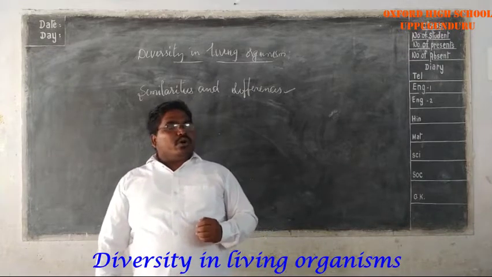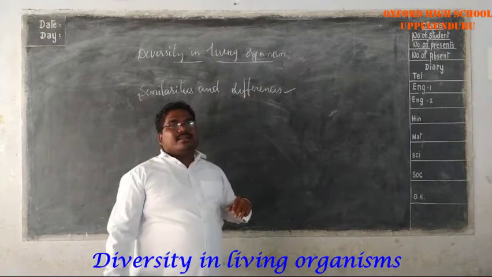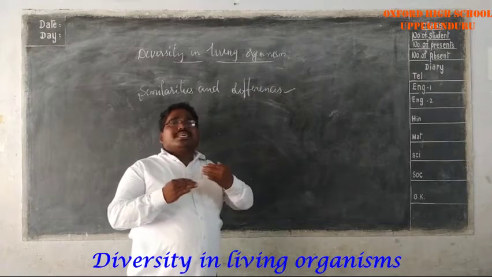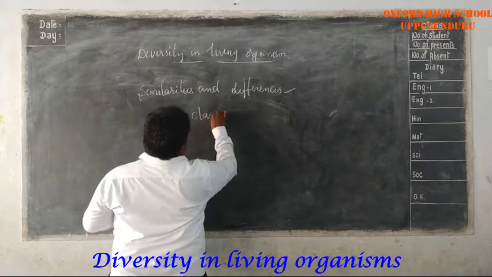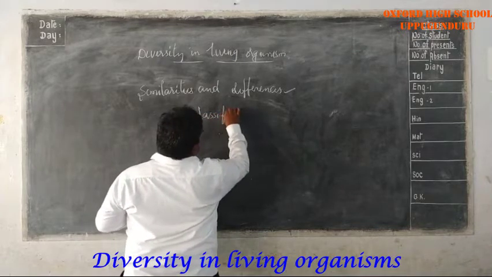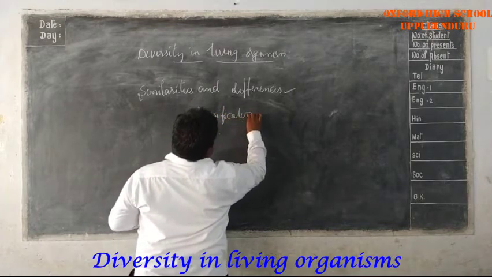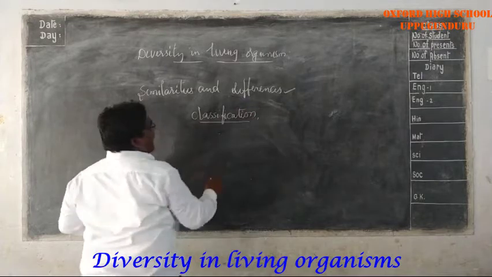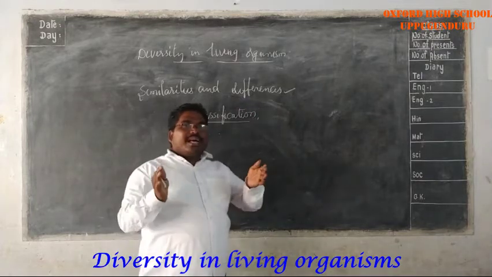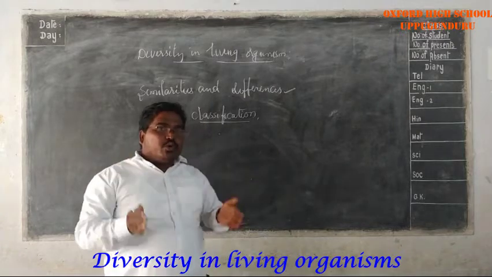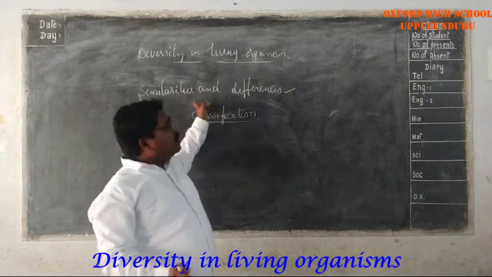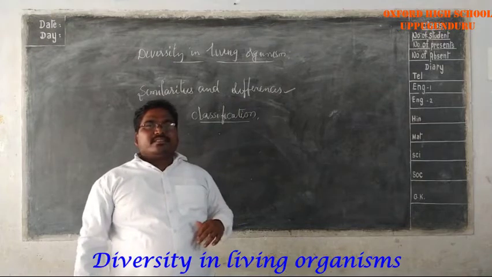Yes or no? So, in the diversity of living organisms, we are mainly going to discuss the classification of animals and plants, or classification of organisms. What is classification? The grouping or gathering of organisms into groups on the basis of their similarities and differences.